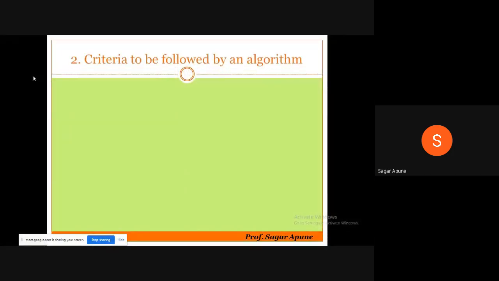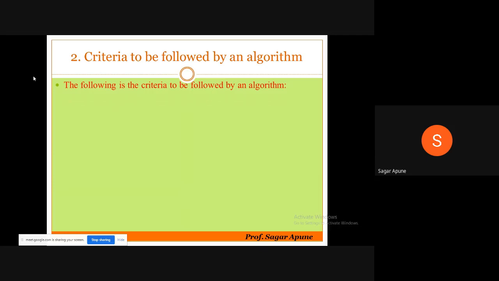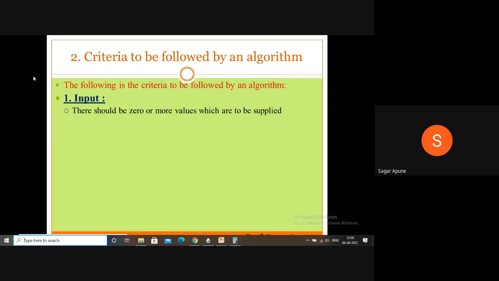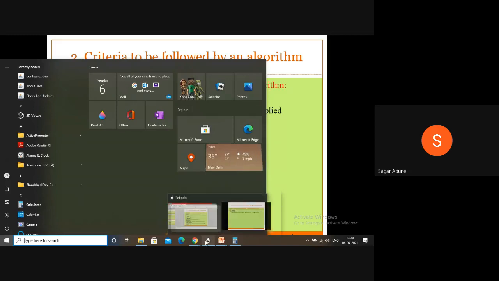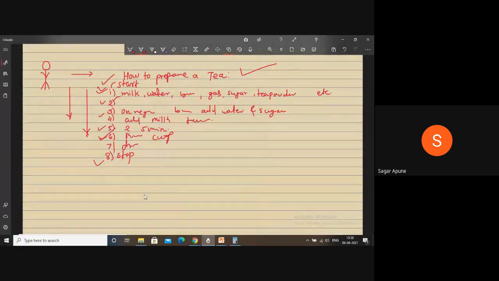So what are the criteria of an algorithm? How do you design your own algorithm? There are some criteria. The first one is input. There should be 0 or more values which are to be supplied. What is the input here? Here our input is our requirement, milk.